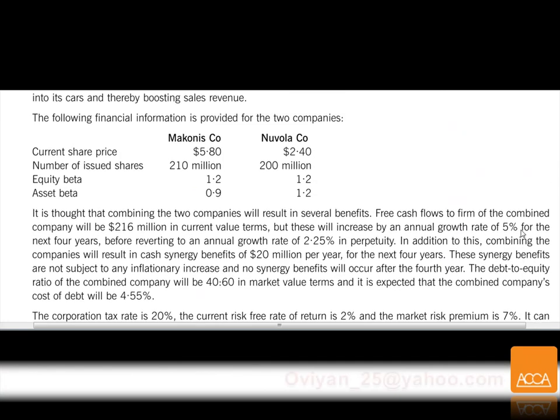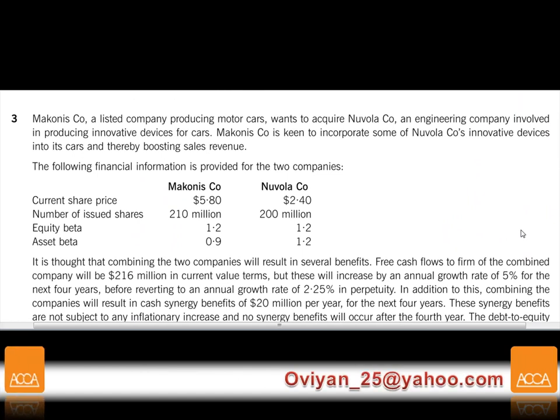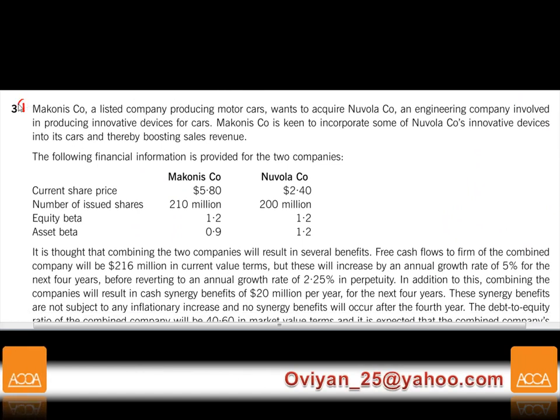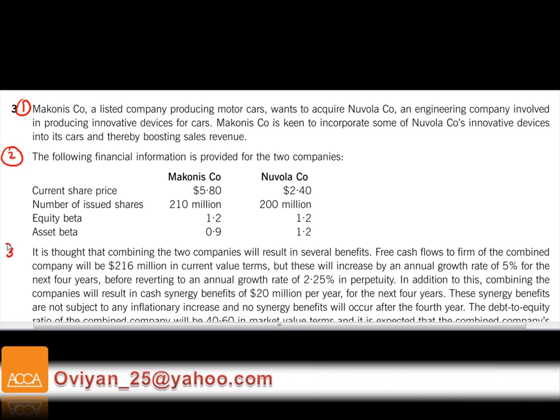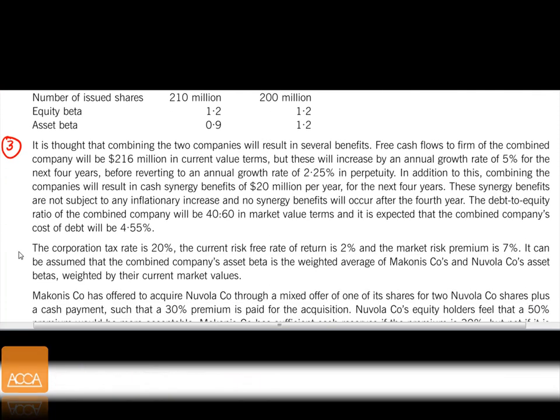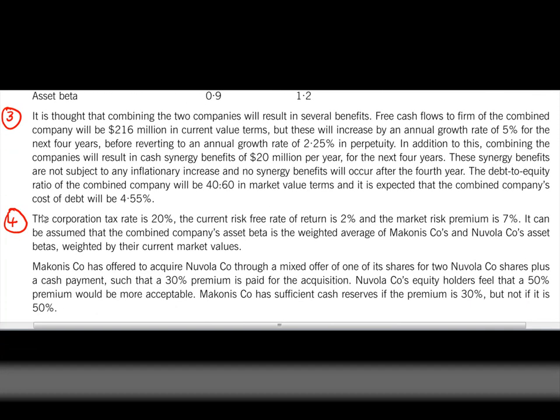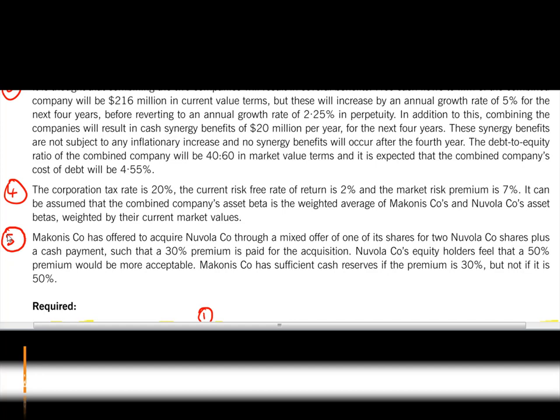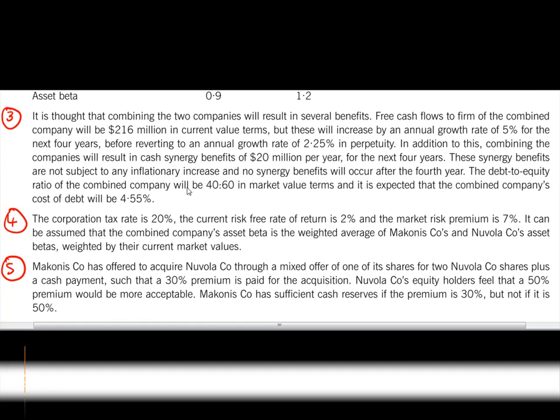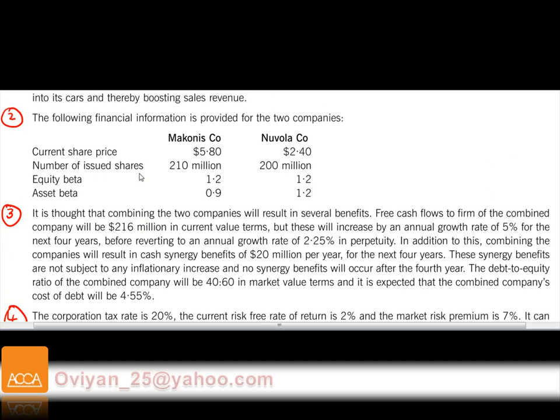Now looking at this question, let's go back to the first paragraph. Now I'm going to number the paragraphs here. This is paragraph number 1, this is going to be my paragraph number 2, this is going to be my paragraph number 3, and this is going to be my paragraph number 4. You don't have to number them because it's just a 1 page, unlike question number 1, where we need to paragraph those.